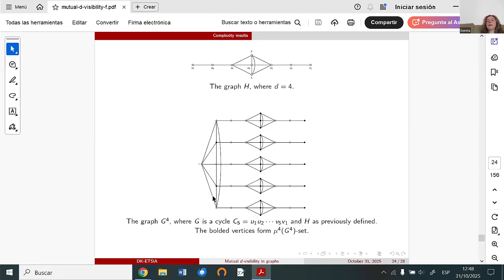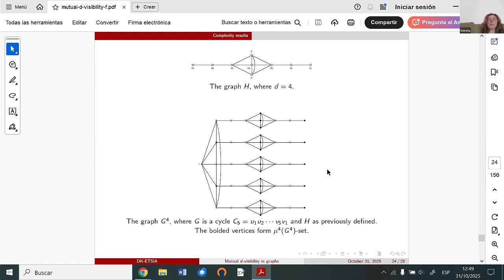But it is still not the end. We need to add 1 extra vertex, and we need to join this vertex with all vertices from the graph G. Then we obtain the graph which we denote G4.